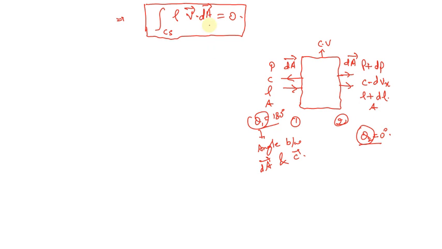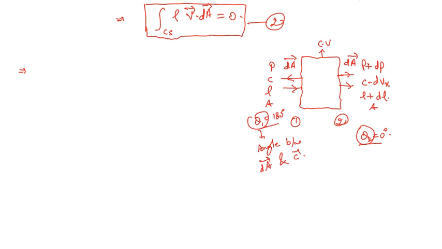We are going to use this relation in equation 2. Similarly, on the leftward side, the pressure was P, the velocity was c, the density was rho, and the area was A. On the rightward side, the pressure is P plus dP, the velocity is c minus dVx, the density is rho plus d rho, and the area is A. So we're going to use these terms and relations in equation 2. Now we're going to use this formula. We're going to write it down at section 1, because that is one such surface, and section 2 is the second surface.